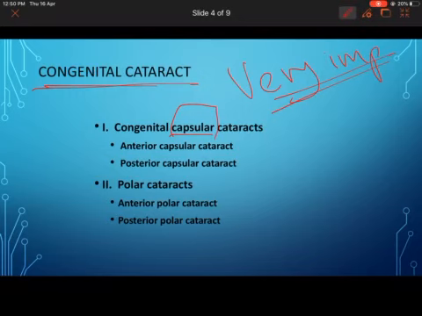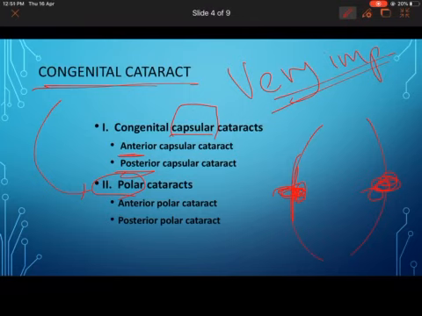As you all know, capsule. Remember capsule. So there is an anterior capsule, there is a posterior capsule, as simple as that. Then there is a congenital polar cataract. Polar means nothing but the center of the anterior surface and the posterior surface, which includes a part of the capsule and a part of the cortex. Cataract is formed at a tiny portion of the center of the anterior and posterior surface, anteriorly or posteriorly.